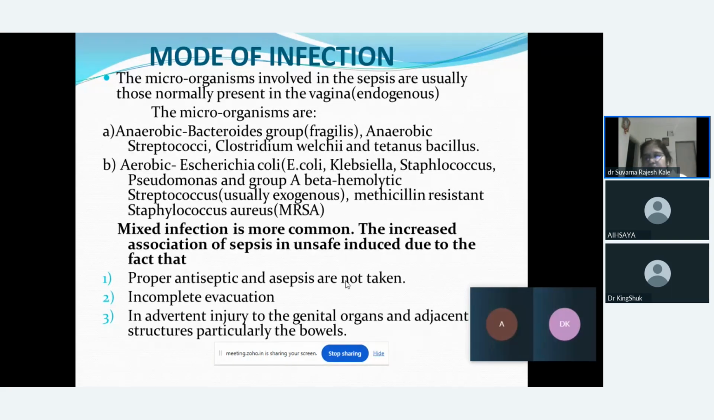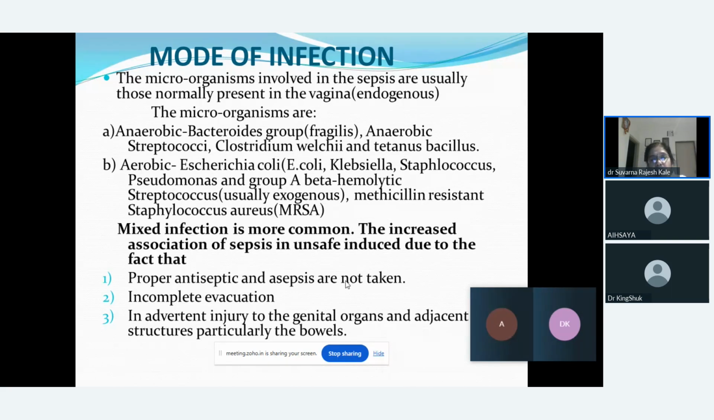Now, what are the modes of infection which are commonly seen? The microorganisms involved in the sepsis are usually present in the vagina. We say it is one type of endogenous mode of infection. So microorganisms could be anaerobic or aerobic. Under anaerobic, it may be Bacteroides, anaerobic streptococci, Clostridium. In aerobic, it may be E. coli, Staphylococcus, Pseudomonas, or beta hemolytic Streptococcus. These are some of the aerobic organisms which may cause infection.